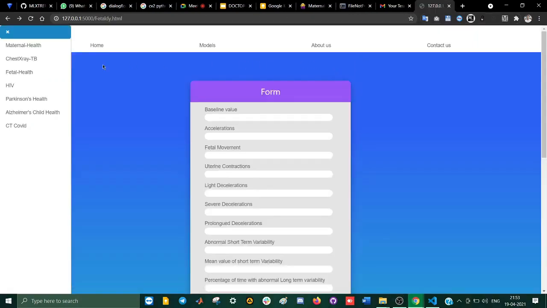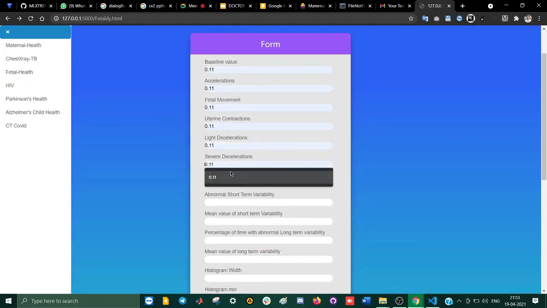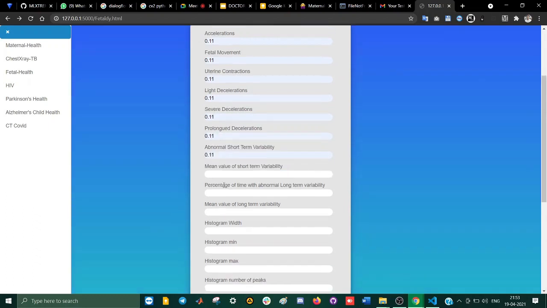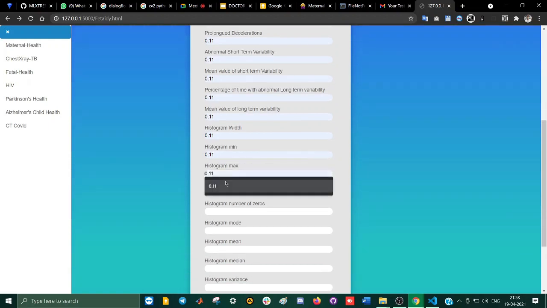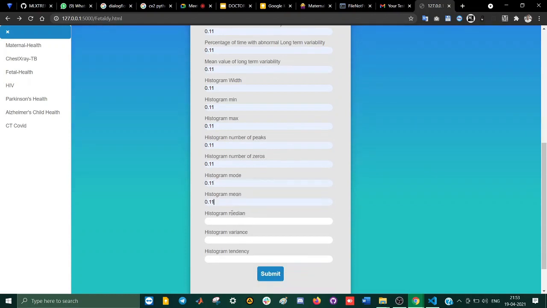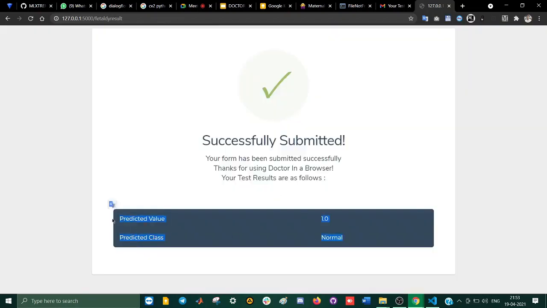Here we are with the fetal health classifier. There are many values, and we are going to fill in some low values. The correlation that matters the most is this value, abnormal short-term variability. If we give the low values of all of these fields, then we are bound to get that the fetus is very normal and does not have any type of abnormality. Let's quickly verify that. We can submit any values here, but since this is a test demo, it predicts that the fetus is normal.